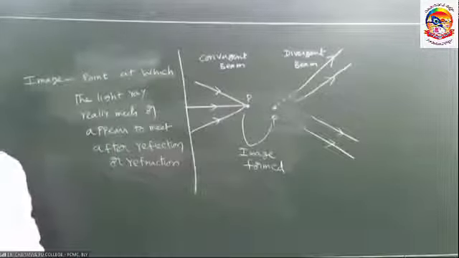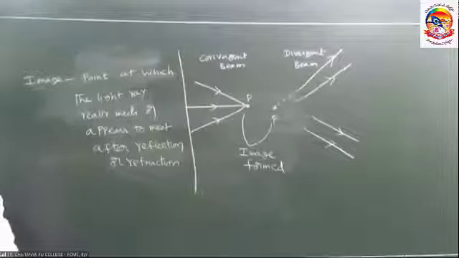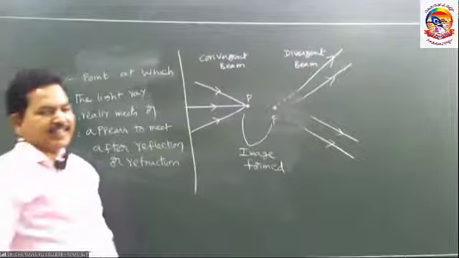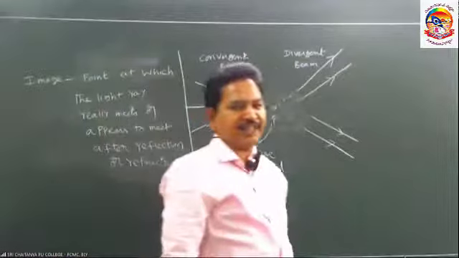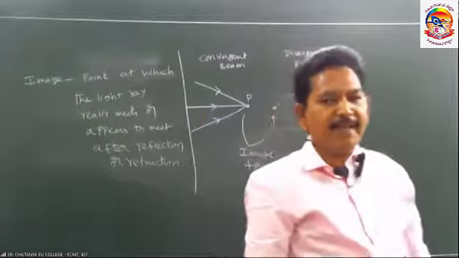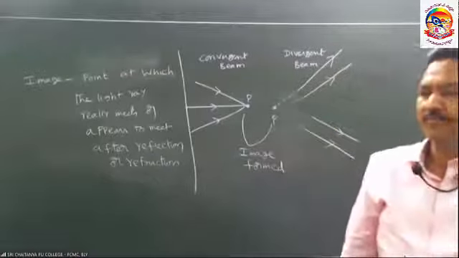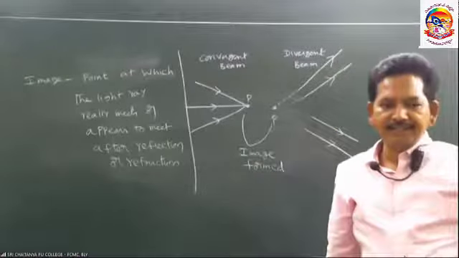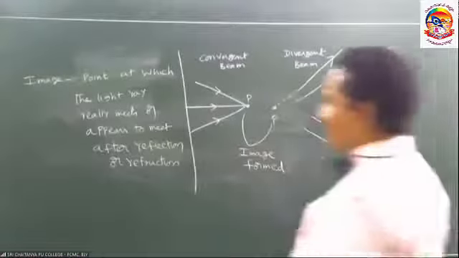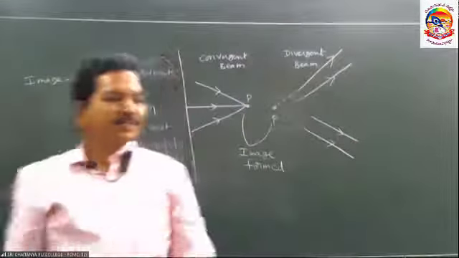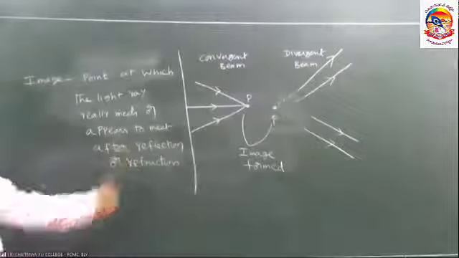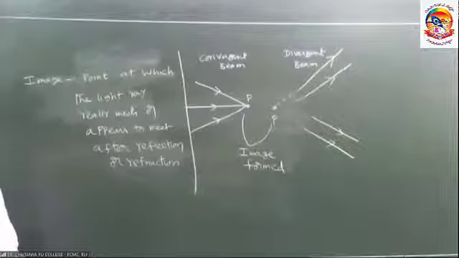That is image formation. This is how the image is formed.